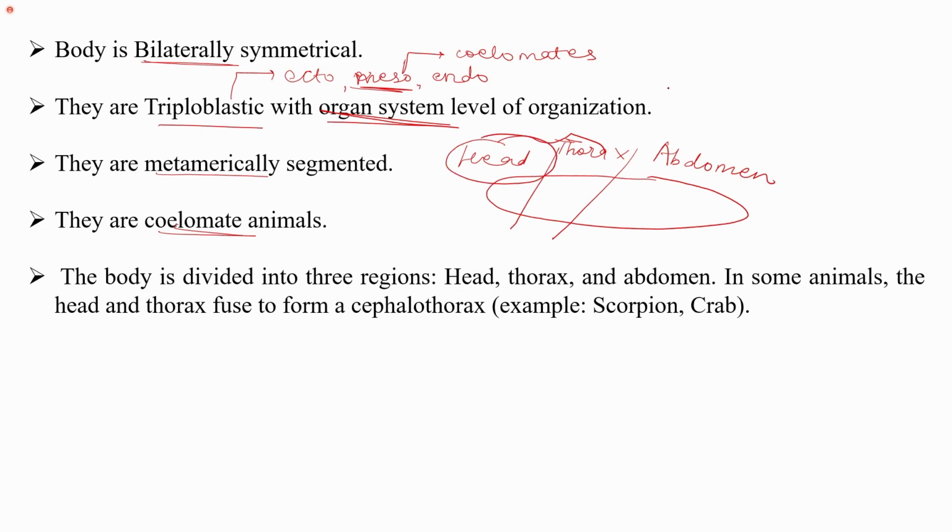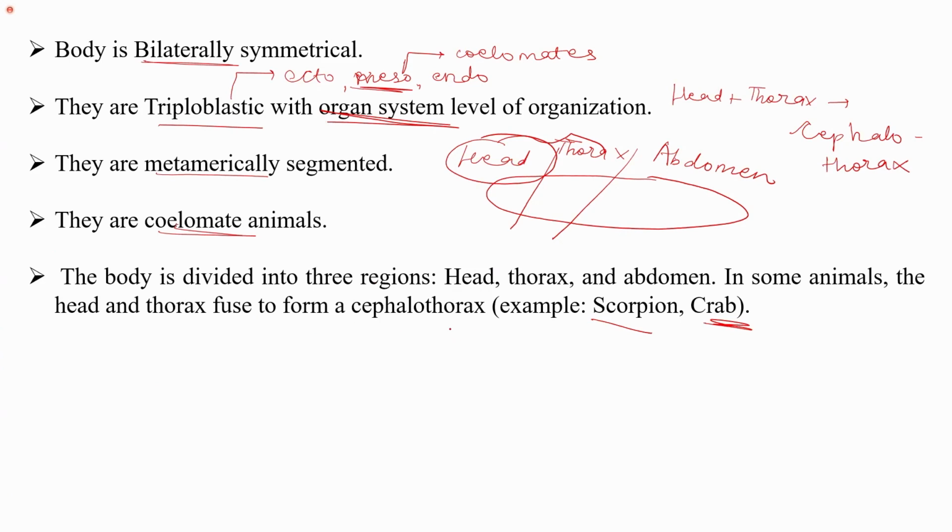Therefore, the fusion of head and thorax in some animals is known as the cephalothorax. For example, in scorpions and crabs, they do not have three distinct regions. Instead, their head and thorax are fused to form the cephalothorax.